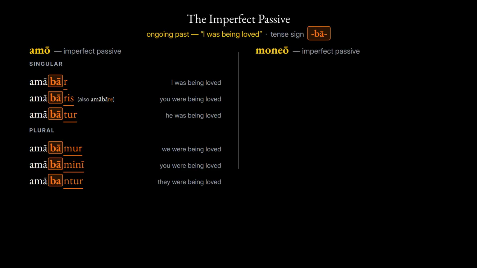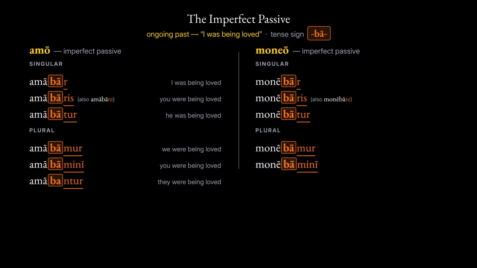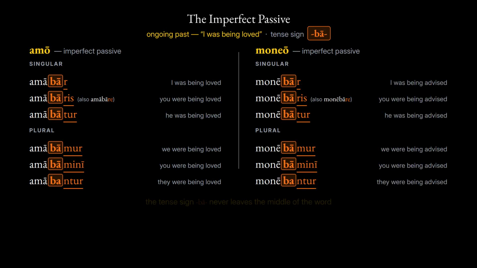The second conjugation runs the same pattern on its stem. monebar, monebaris, monebatur, monebamur, monebamini, monebantur, I was being advised, all the way down to they were being advised. Notice the tense sign never leaves the middle of the word.